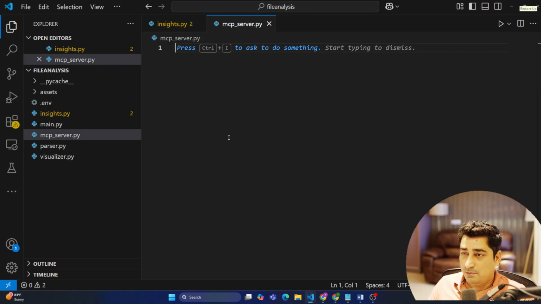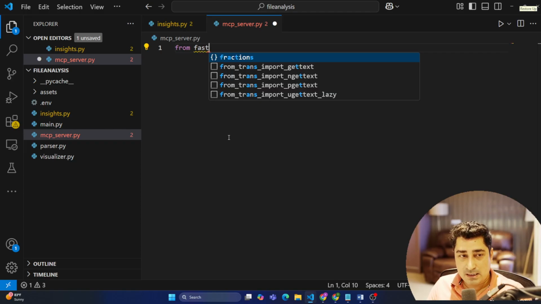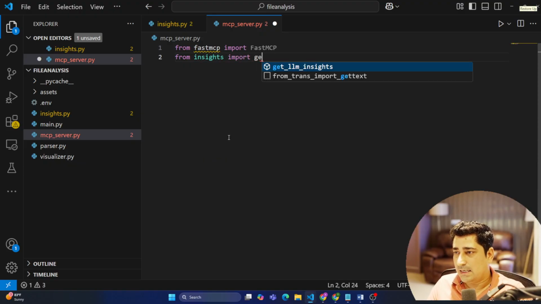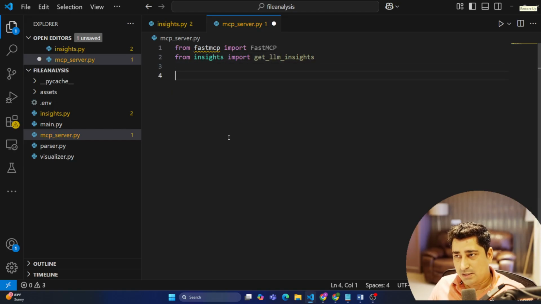Now, let's import some of the things. I'm going to import FastMCP with the help of the FastMCP SDK, because I'm going to convert this method into an MCP tool. So from fastmcp import FastMCP. And then import get_llm_insights inside. Only these two things are needed to show you a demo of how we can expose it as an MCP. Now let's create an object of MCP.